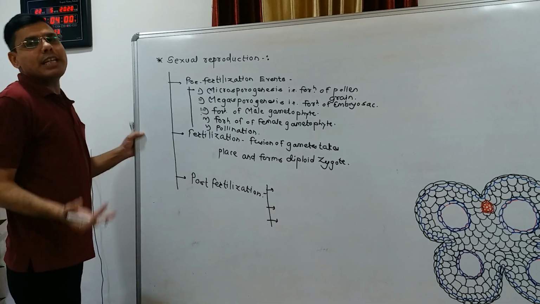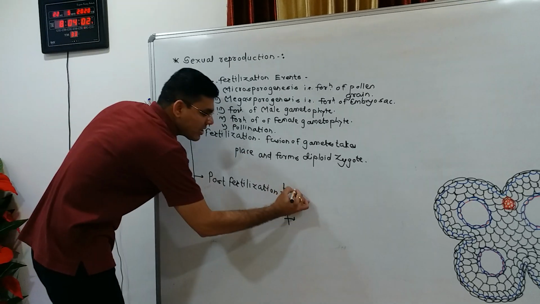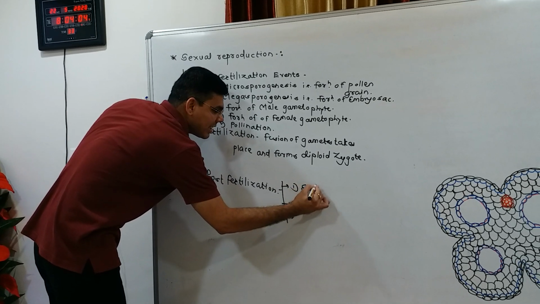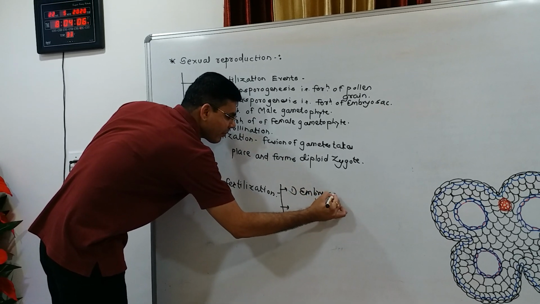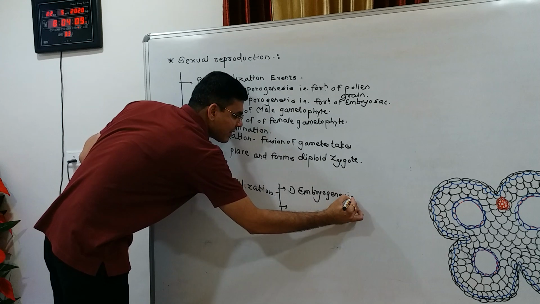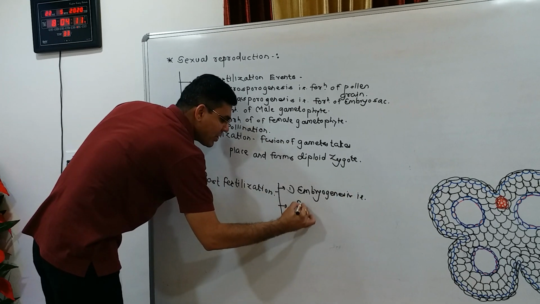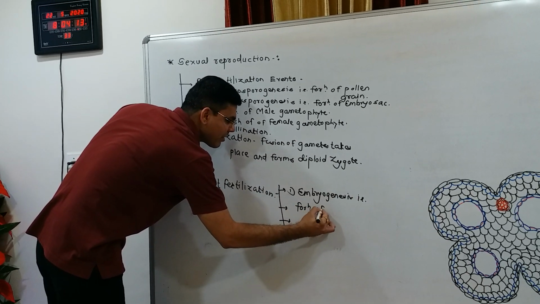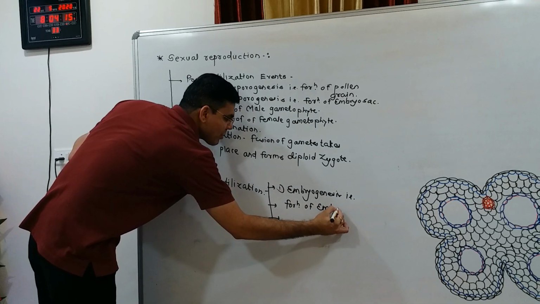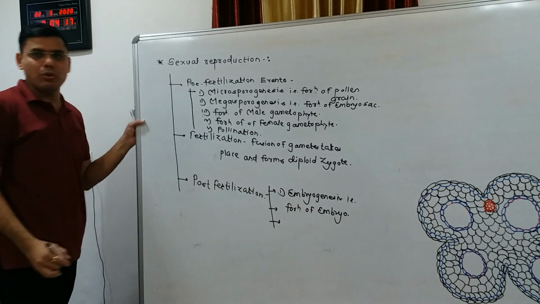These are called post-fertilization events. So what happens after fertilization? First is embryogenesis, that is the formation of the embryo.